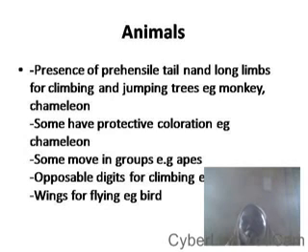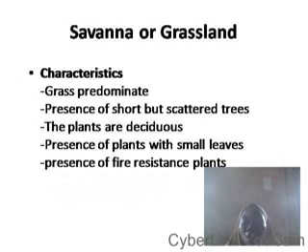Another adaptation which these animals exhibit is that some of them move in groups in order to scare their predators. A very good example is the ace. Some of them possess opposable digits such that they can use them for climbing easily. That is the adaptation for life in the forest. Some of them also possess wings for flying. A very good example is the bird. You can find the hawk even there in that habitat. All these are adaptations for survival in the forest habitat. We are moving forward to the savanna or the grassland.